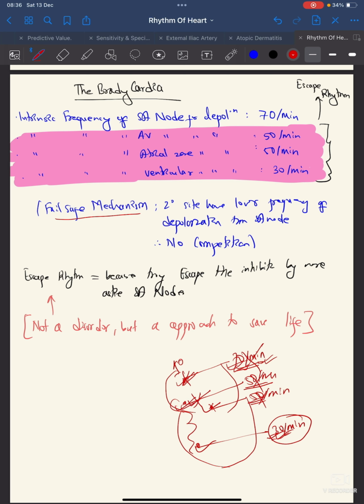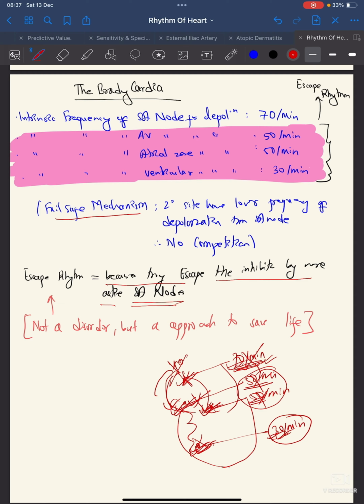And why are they known as escape rhythm? This is known as escape rhythm because, as I mentioned, the 70 beats per minute this produces has an inhibitory action on the atrial, this has an inhibitory action on here, this has an inhibitory action over here. And while this is working, this has an inhibitory action over the ventricular muscle. So every superior or senior thing will have the inhibitory action. So when the primary side is not working, then the secondary side having a lower frequency will be depolarizing, and that is known as escape. So this is escaping the rhythm, so this is known as the escape rhythm, as you can see here, because it escapes the inhibition by the more active SA node.